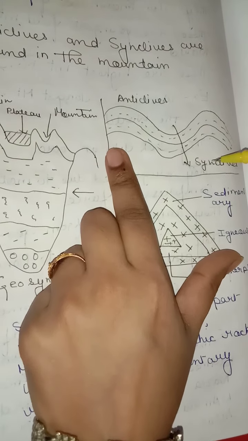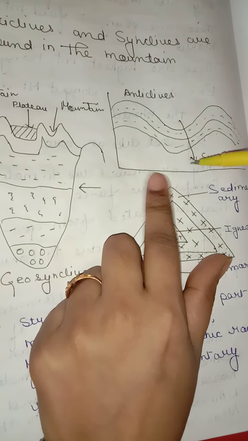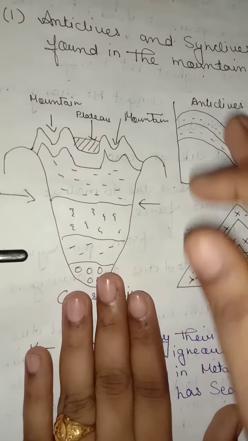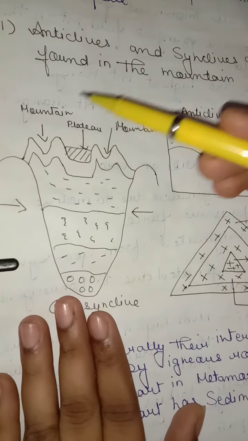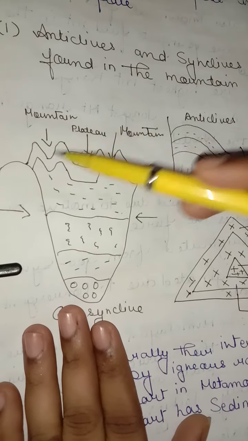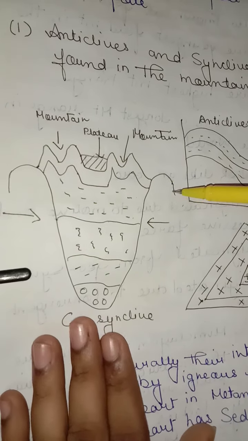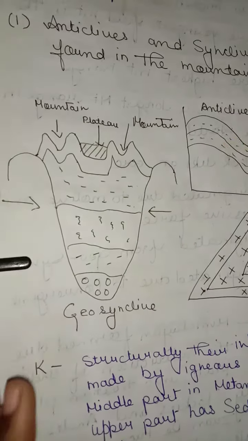Anticlines and synclines. See, this is the diagram of that. And see the diagram of fold mountain. See, this is a mountain and this is a plateau. This is a fold mountain and this is a geosyncline.